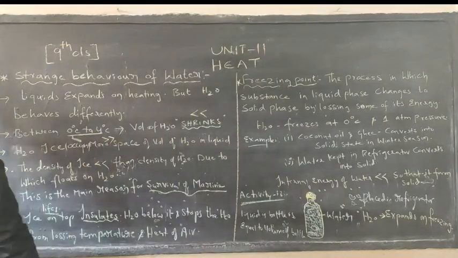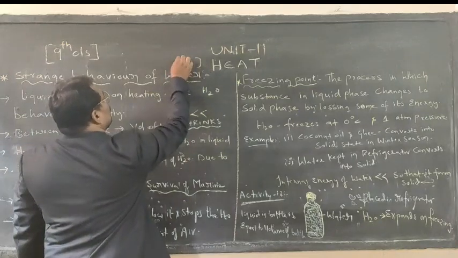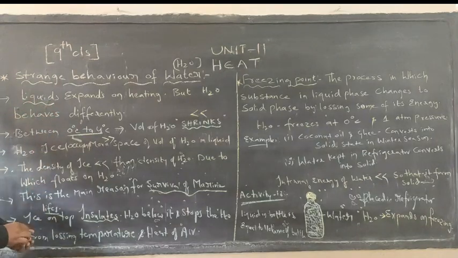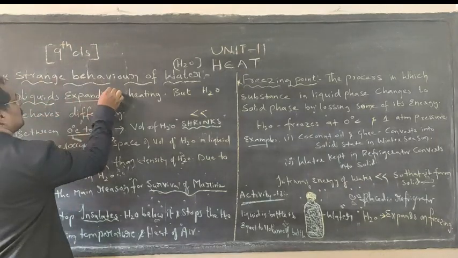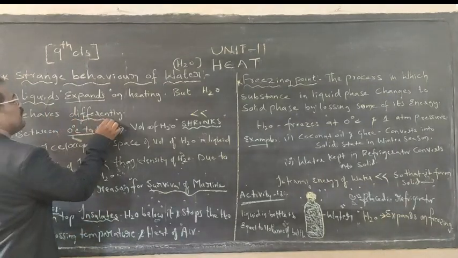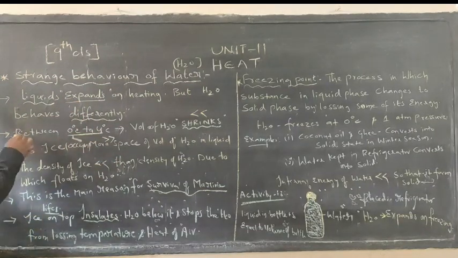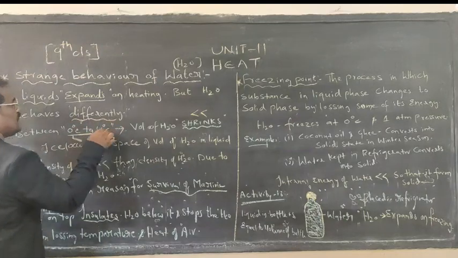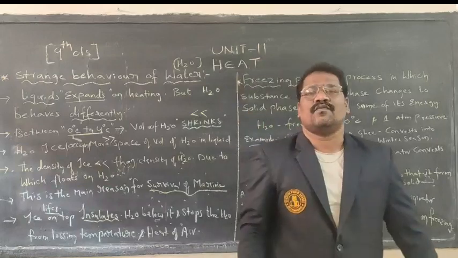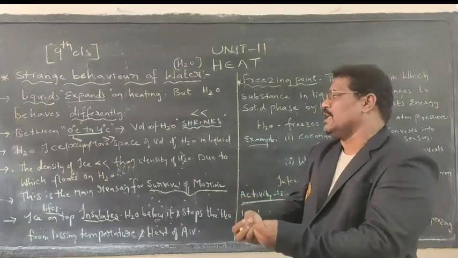Within this strange behavior of water, we know the formula of water is H2O. When compared to other liquids, on heating, what happens? They expand. But water behaves differently. In what way does it differ? Between 0 degrees centigrade and 4 degrees centigrade, the volume of water shrinks, which means it gradually reduces and decreases.